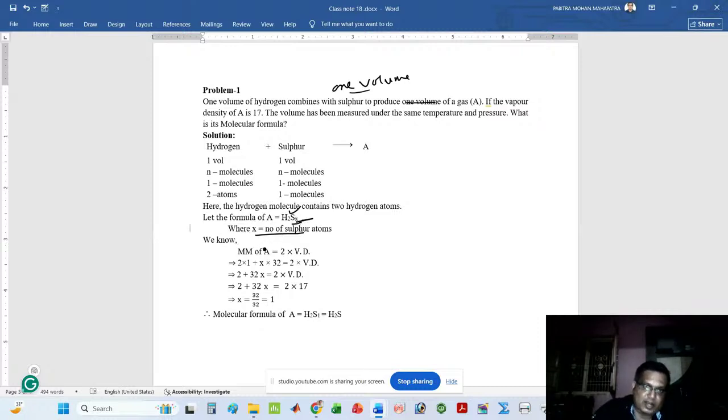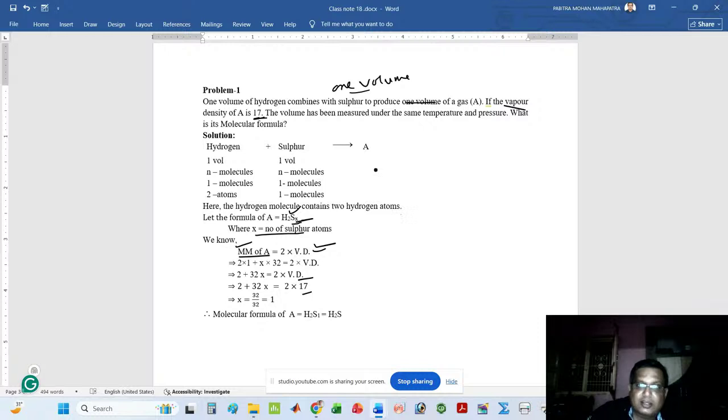Now I apply the formula. Molecular mass of A is equal to 2 into vapor density. Here vapor density is given, that is 17. So I can put the value of vapor density, that is 17, and I can find the molecular mass of A by using the atomic mass.